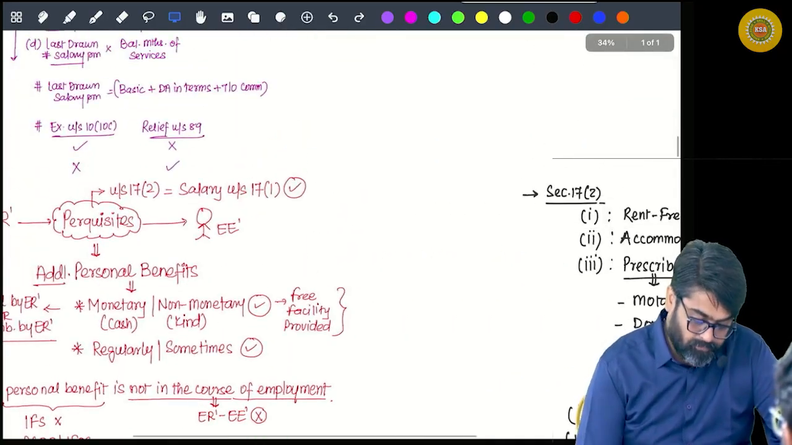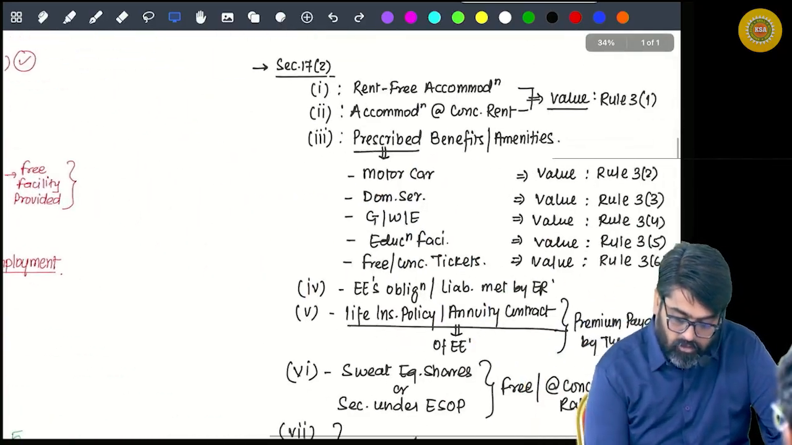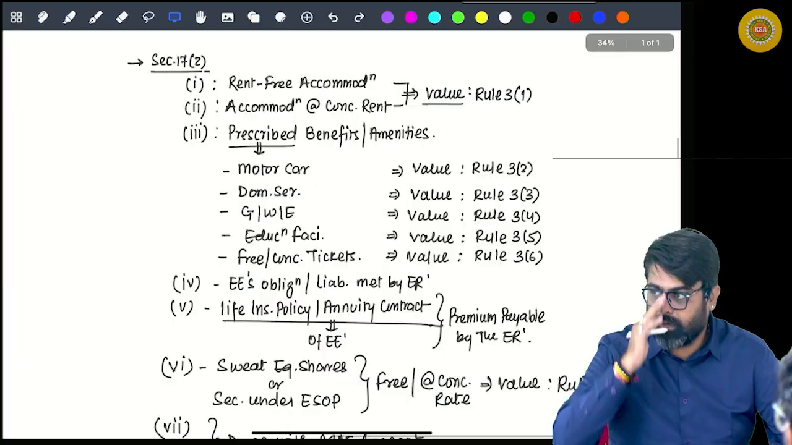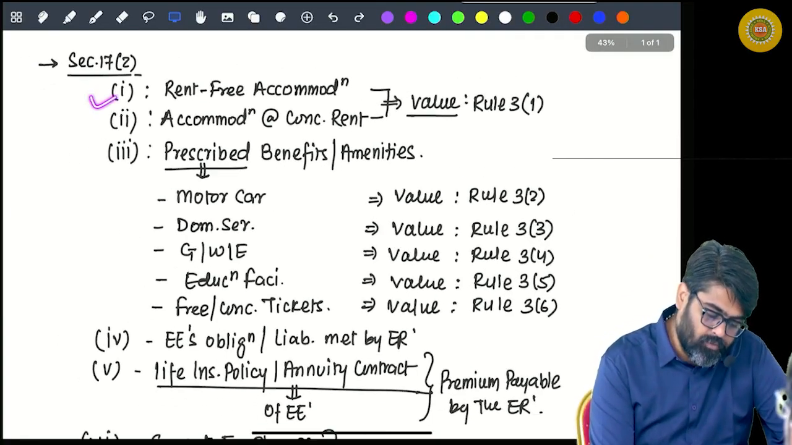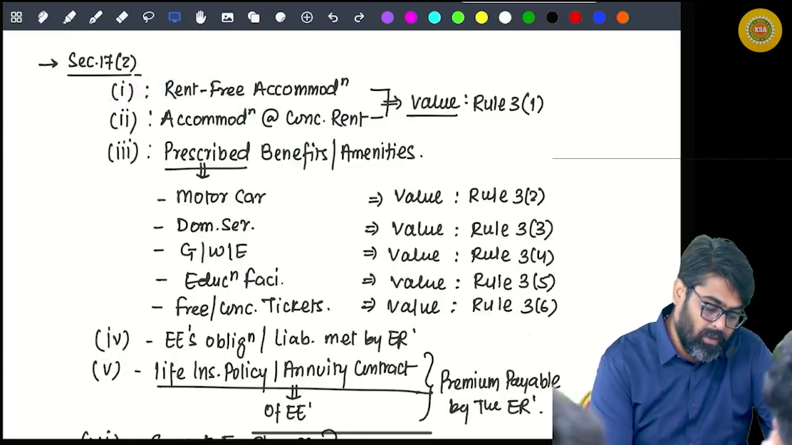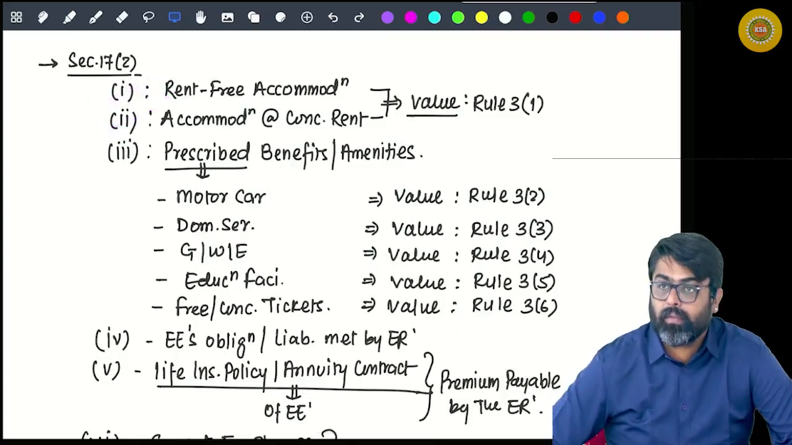Now pay attention. As per section 17(2), these are your perquisites. Number 1, value of rent-free accommodation. Number 2, value of accommodation at concessional rate.